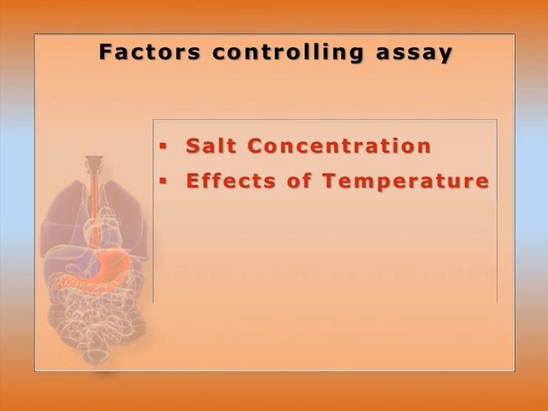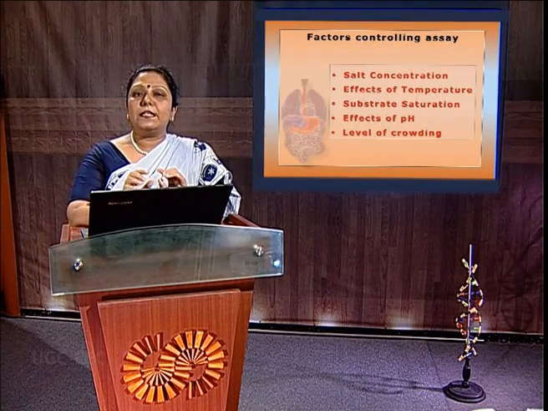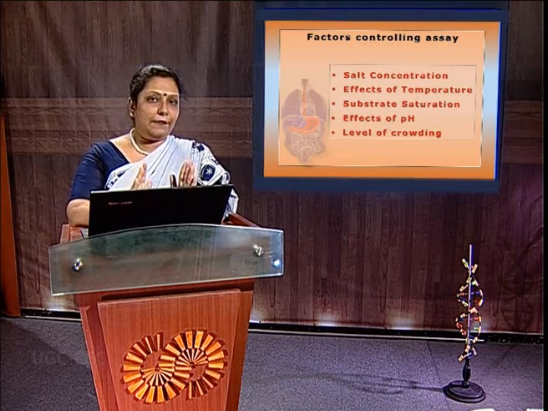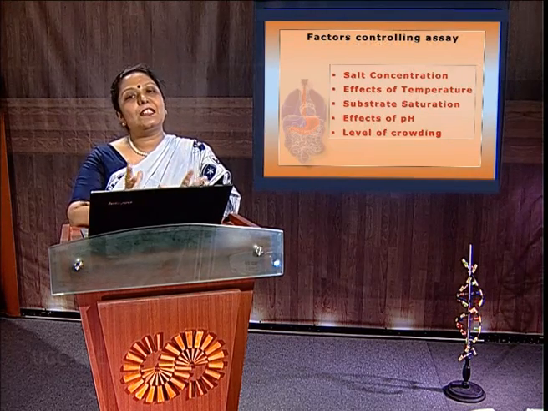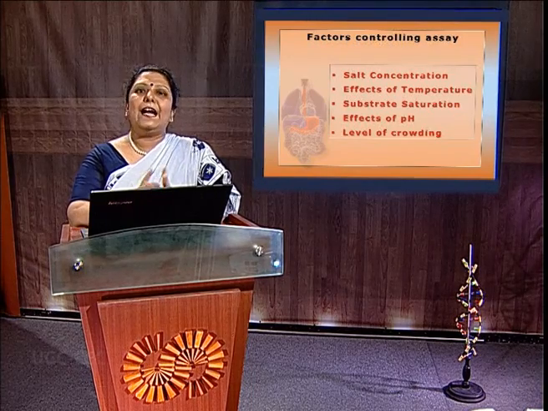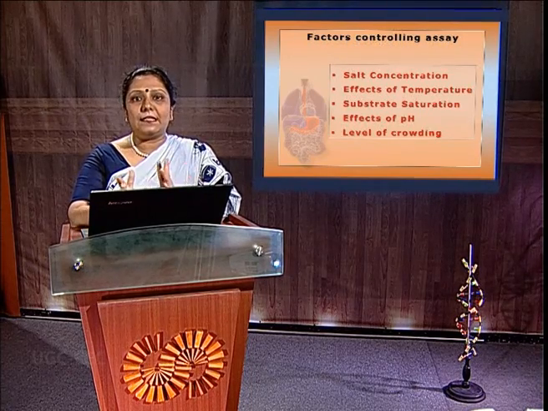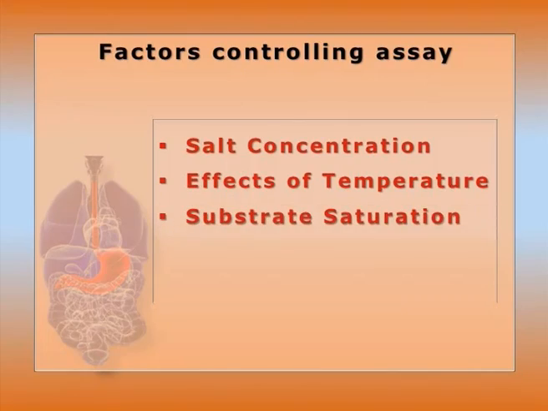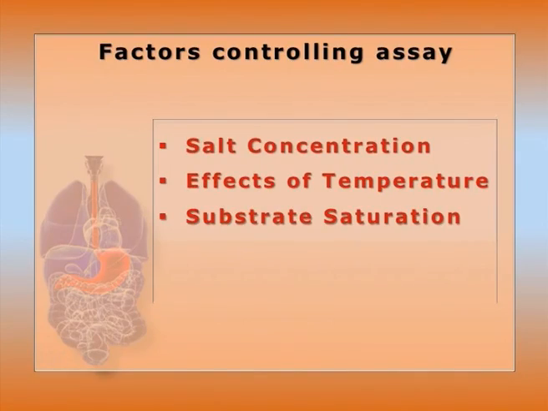Effects of temperature, as we know, the rate increases with temperature. So when it is increased, that is due to the collision theory, the kinetic energy within the substrate that can be permitted up to some maximum level. Then thermal denaturation occurs due to the critical temperature. So the effect of temperature will be in the zone of 35 to 40. Other than this, a three-dimensional structural change of the enzyme will happen. Ionic interaction will also change, due to the acid-base interaction of the enzyme-substrate complex. But substrate saturation, Km, Vmax will be kept in mind. So actually the temperature optimum of the usual enzyme is 37 degrees centigrade.